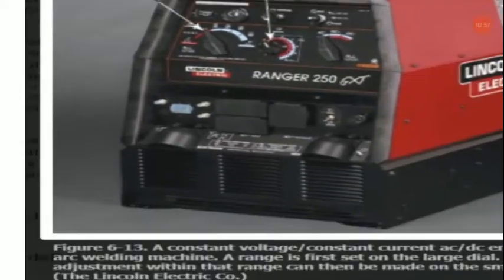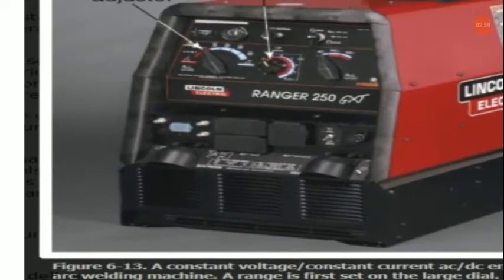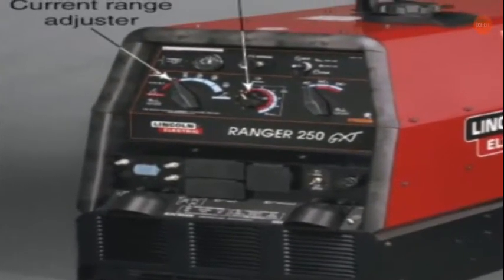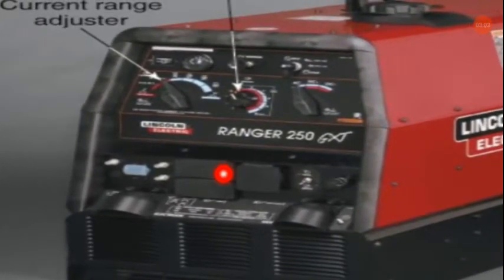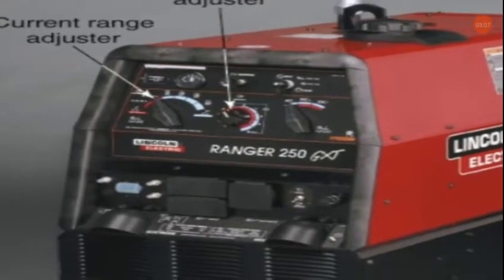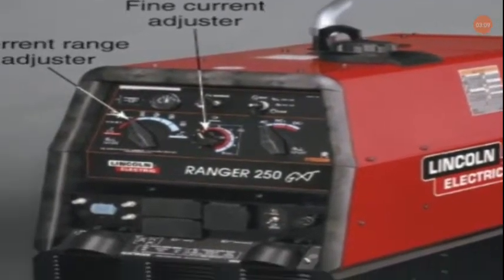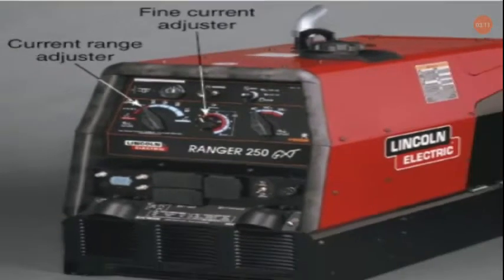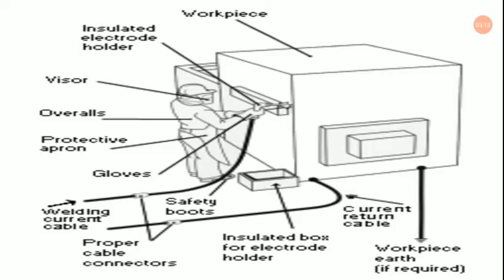You will be having two terminals from where the connections will be coming out for the connecting cables. One will be for the electrode, and another one will be for the working table as well. So this is a typical type of diagram. You must have an idea of what it actually looks like.